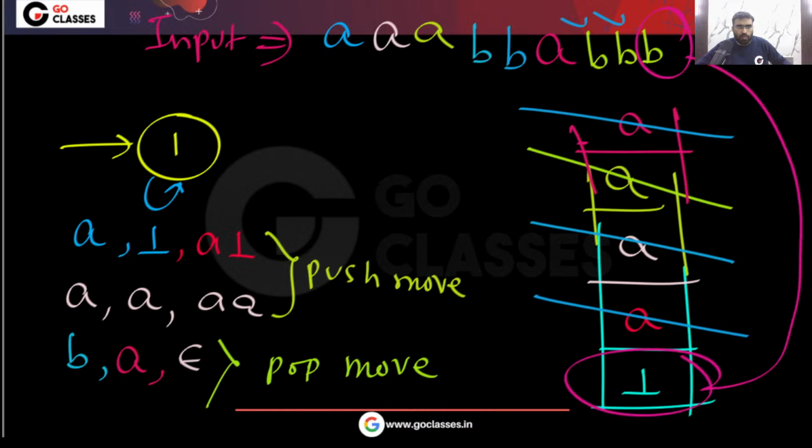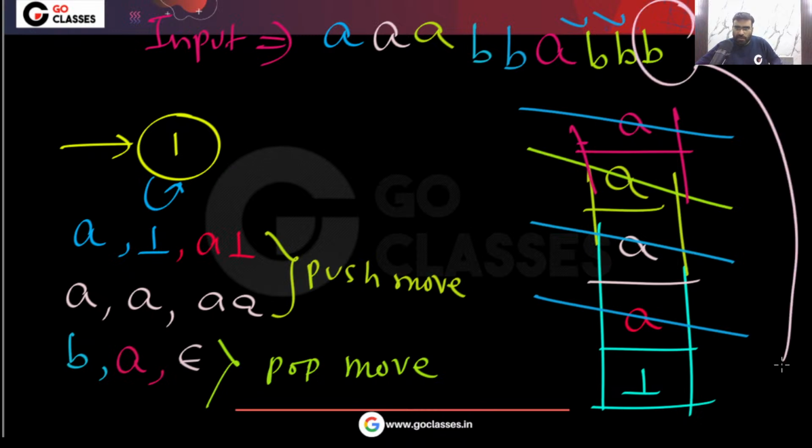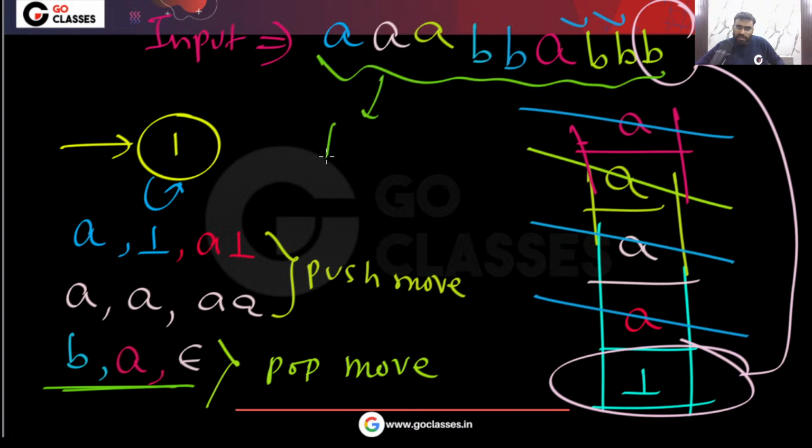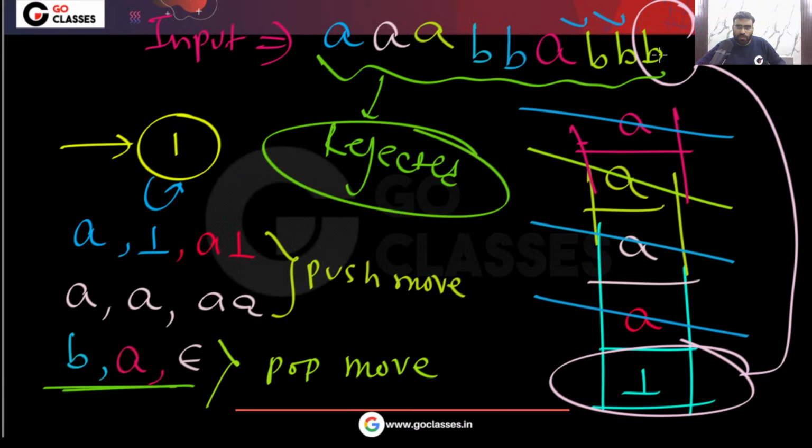Look at this B on the bottom. We have no such move. So here you can note this string will be rejected, because in the input you have B, on top of the stack you have this symbol, and there is no move.